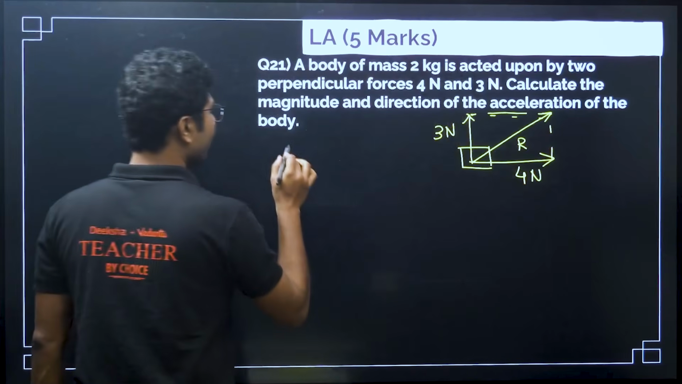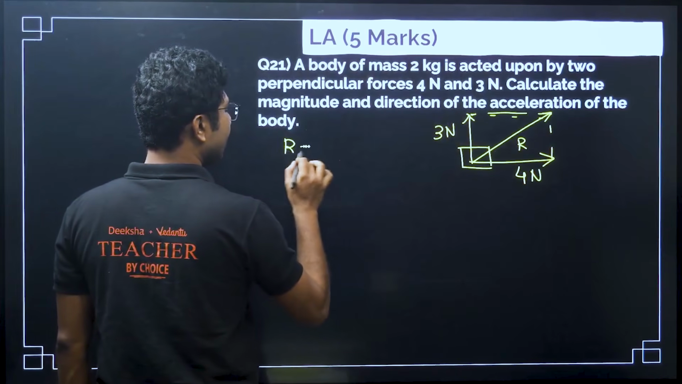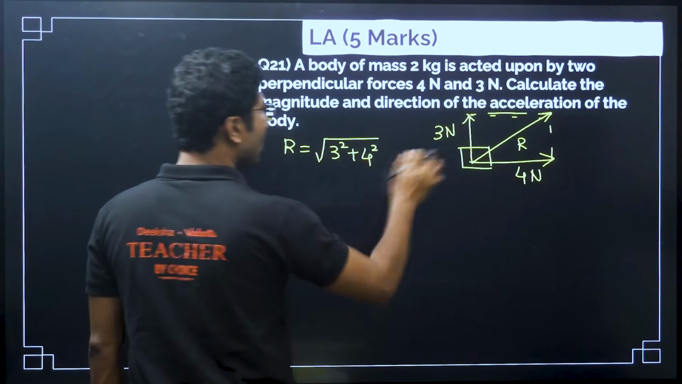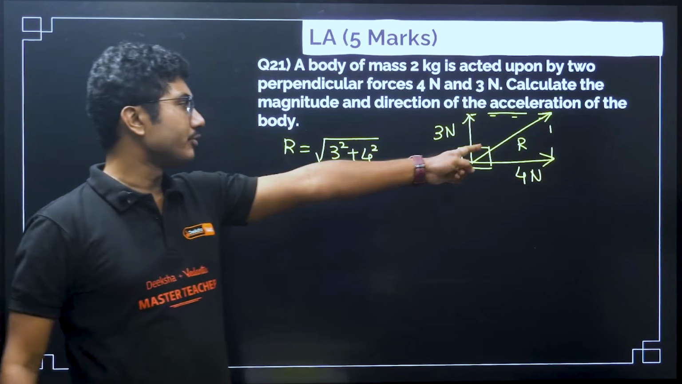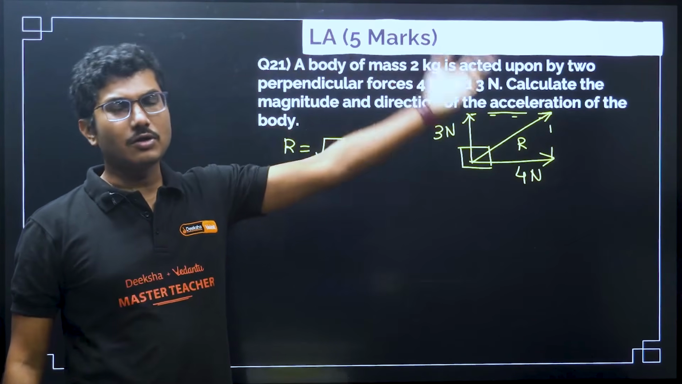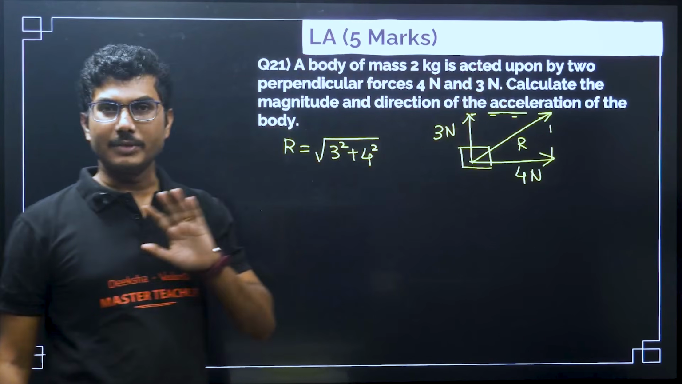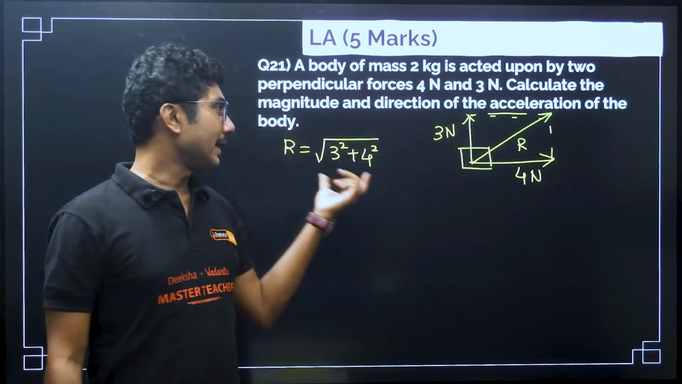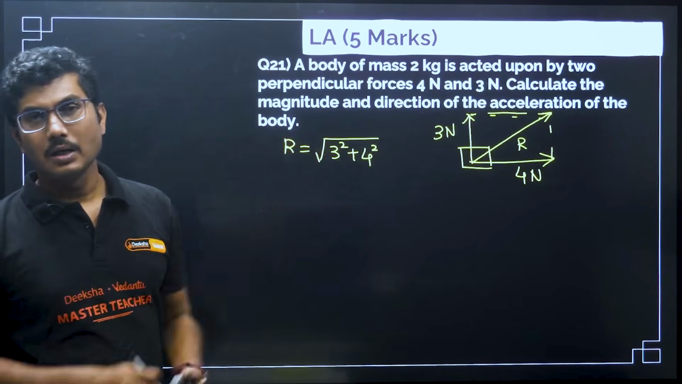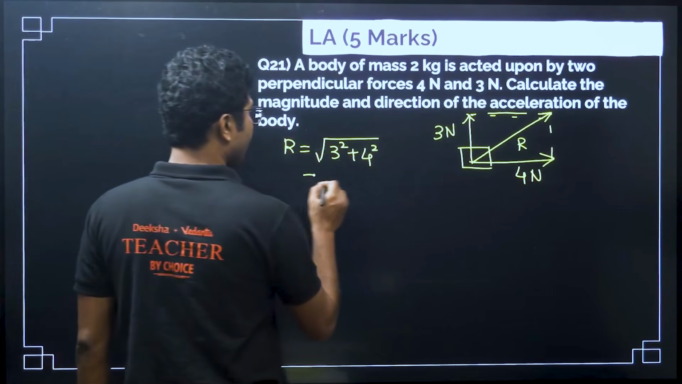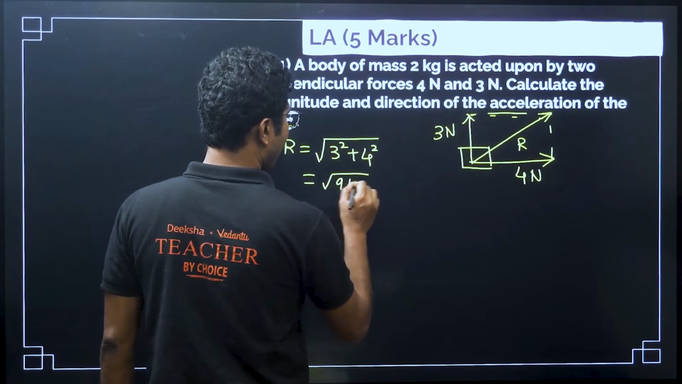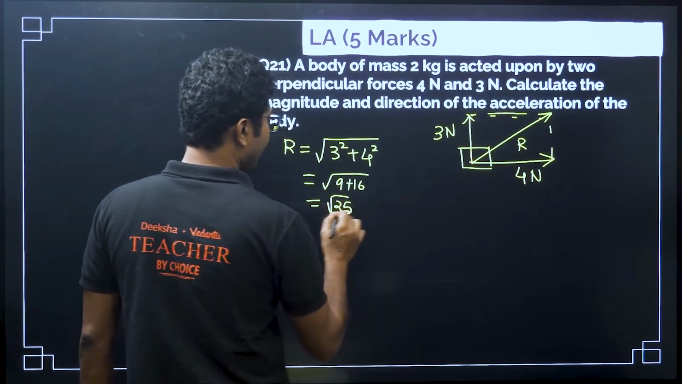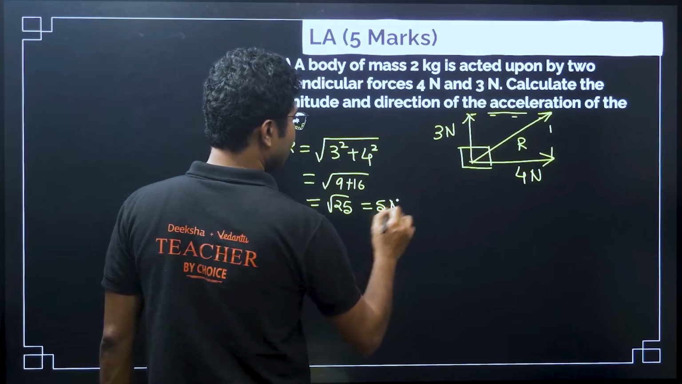So, what is the resultant force over here? Resultant force is given by square root of 3 square plus 4 square. Now, 2ab cos theta is not required because the forces are perpendicular, that means cos theta is 0. So, the 2ab term is 0. When forces are perpendicular, you just need to do the simple Pythagoras theorem. So, it will be 9 plus 16, that is 25, that is 5 Newton. So, 5 Newton is the resultant force.